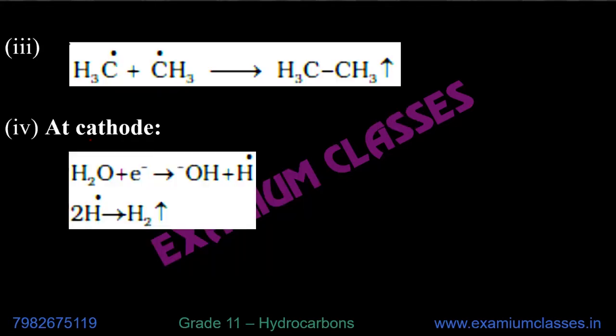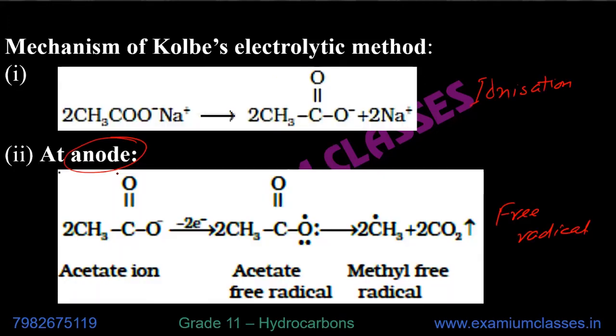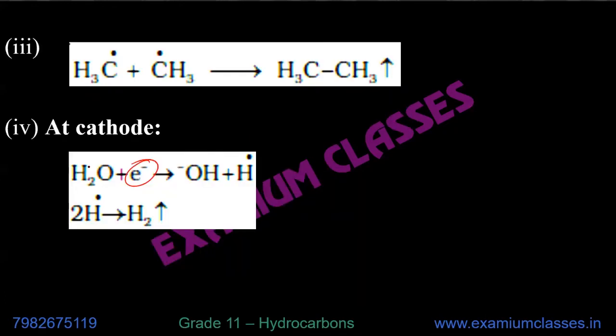At cathode, what happens? The electron which was evolved from the acetate ion, this combines with water molecule and produces hydroxyl ion and hydrogen free radical. Why hydrogen is free radical here?